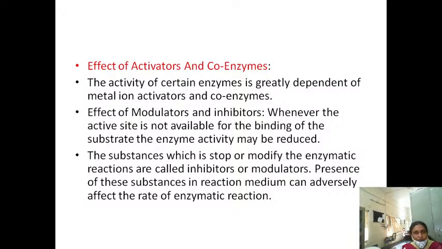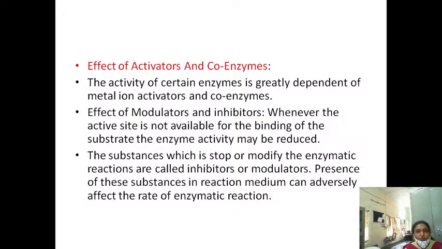That means for full activity of the enzyme, both the protein part and the non-protein part should be there, and only then is the enzyme completely active. The non-protein part may be a coenzyme, or metals, or biochemical activators of the B complex vitamins.